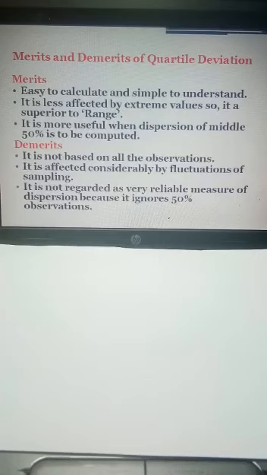So this is the end of today's class. We discussed the range and the quartile deviation. In our next class, we will focus on the standard deviation.